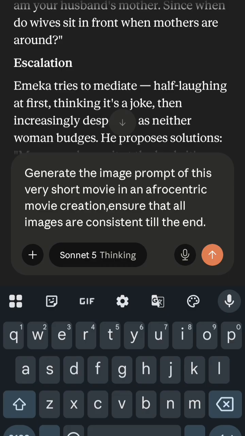Ensure that all images are consistent till the end. So we'll send it and get what we want.